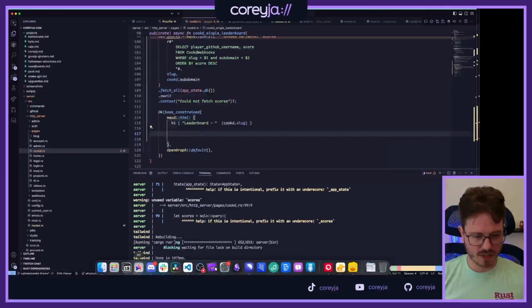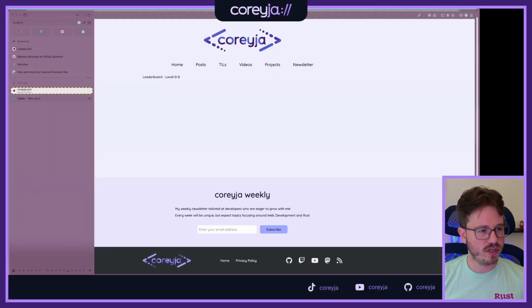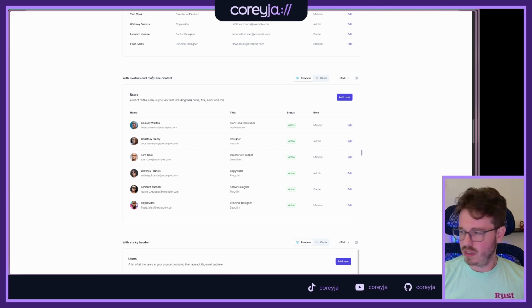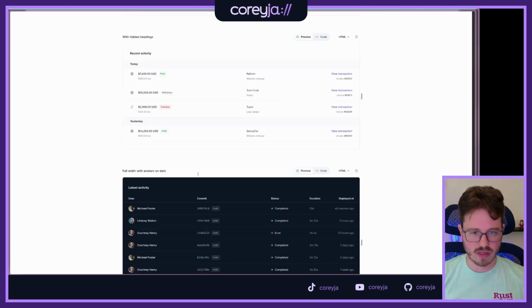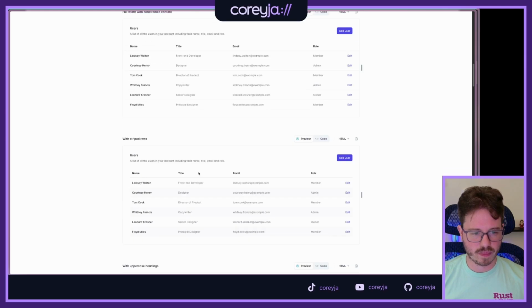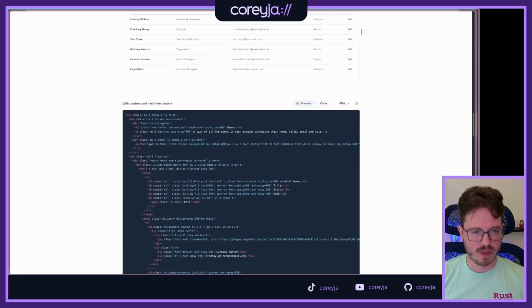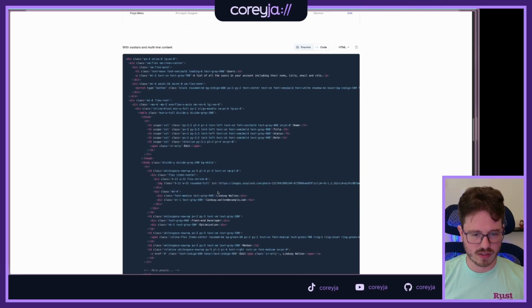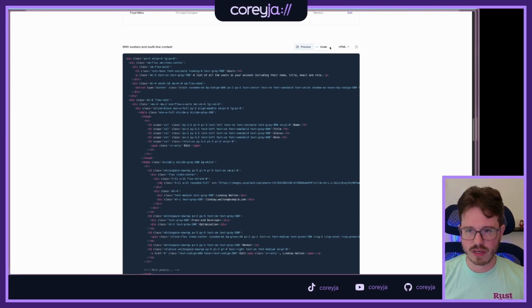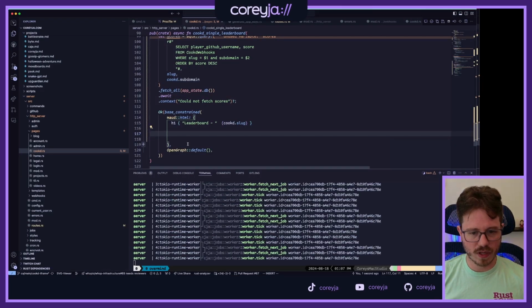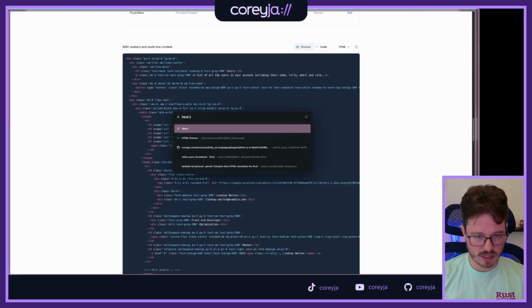Let's get a table set up, except we're not going to use a real table, so let's just start with one of these. I think I want these eventually, so we might copy the... Oops. Too much scrolling there, team. Sorry about that. With avatars and multi-line content. Okay, so there's a lot here, but I think I can just copy it, basically. Oh, yeah, I do need that. HTML2 MAUD.